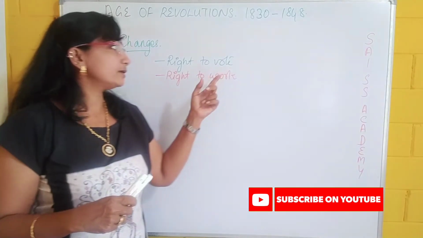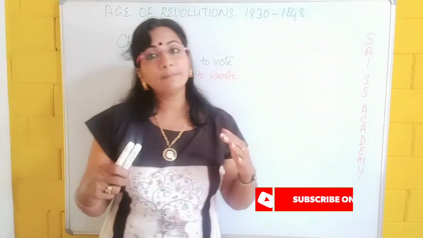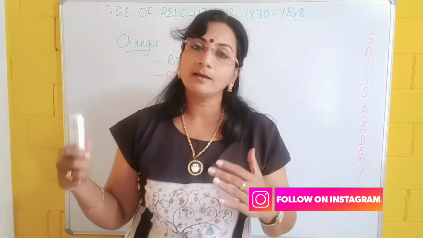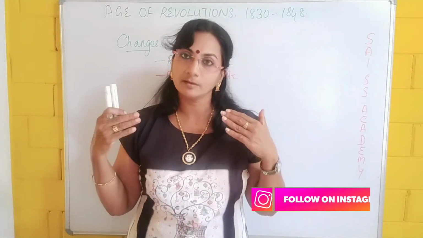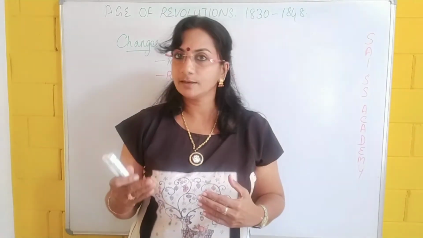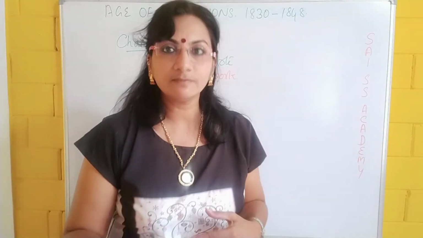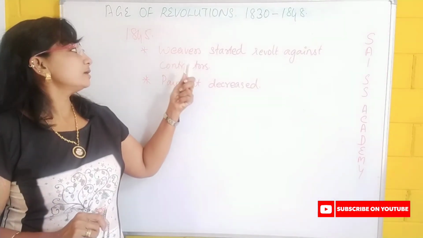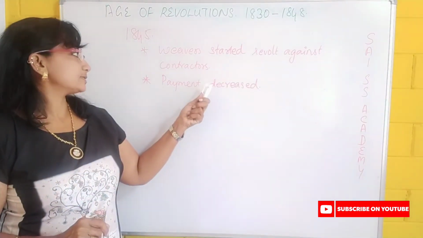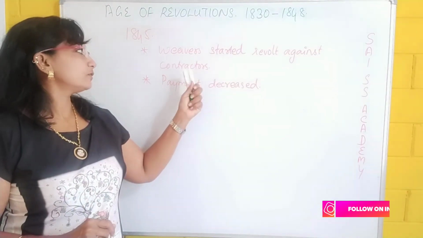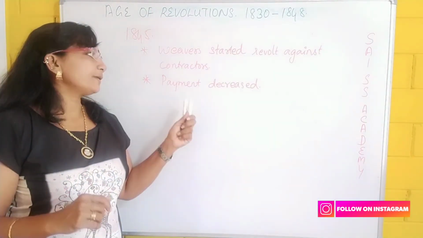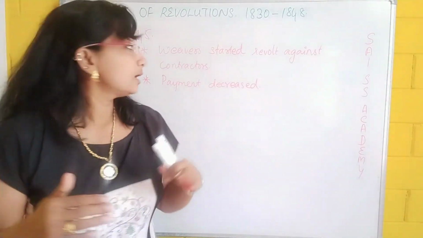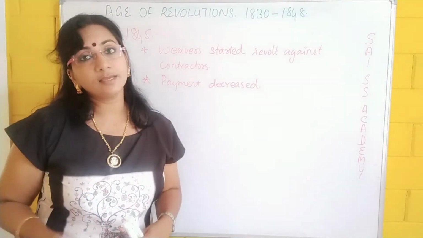Here we learned about this revolt. That means the people of the country were against all the hardships that were going on in the country, and they started the rebellion. Next we are going to learn about the weavers' revolt. That is in 1845. You can see a revolt by the weavers against the contractors. Why did the weavers start a revolt against the contractors? Because the payments given by these contractors to the weavers were drastically reduced.